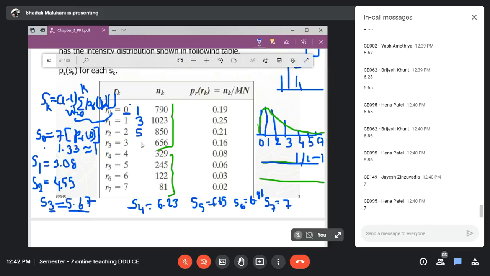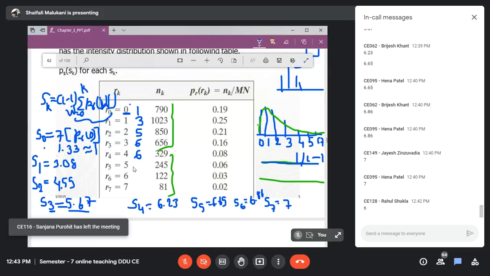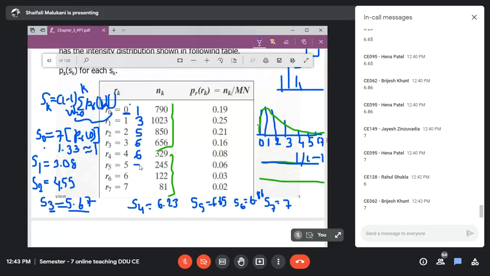S3, I'm going to replace it. So in my input image, if 3 occurs, I will replace it with 6. What about this S4? 4 will be replaced with which intensity? 6. Okay. What about R5, R6 and R7? All are replaced with 7.